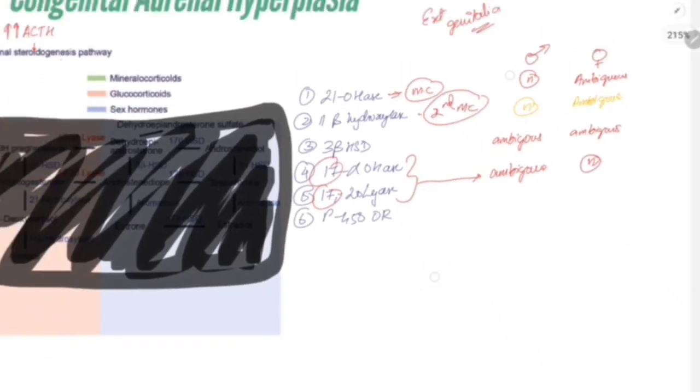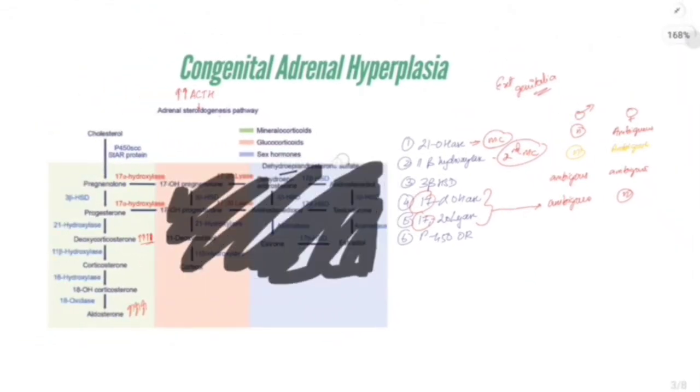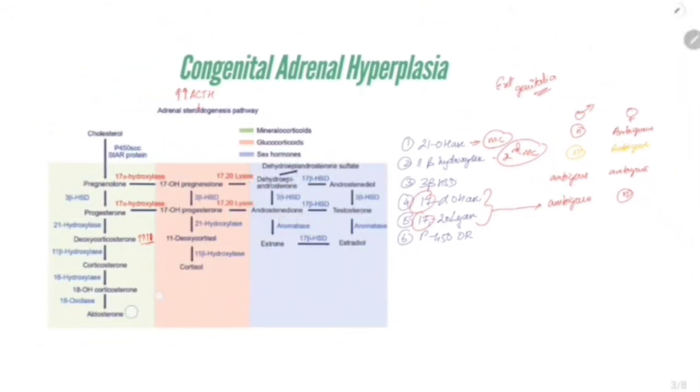Next, what is P450 oxidoreductase? It is a newer enzyme which is a component of electron donors. So if P450 oxidoreductase is lost, no enzyme will be produced. Everything will be blocked. So this entire thing is not happening. There is no testosterone and there is no estrogen. So in both male and female there will be ambiguous genitalia.